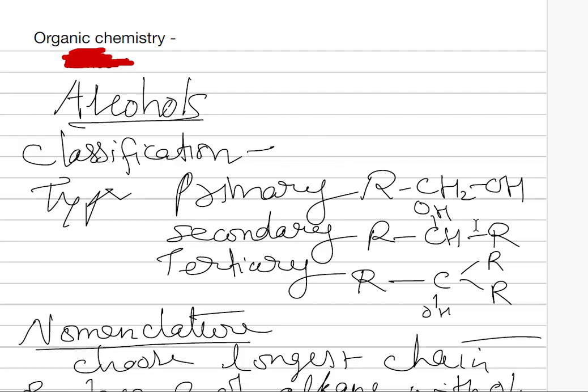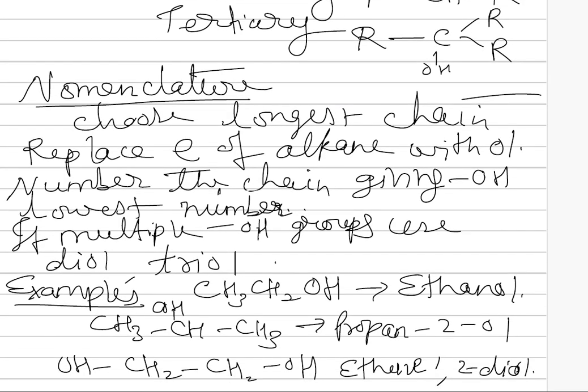Secondary alcohols are those in which the carbon having the OH group is attached to two other alkyl groups. And a tertiary alcohol is a compound in which the carbon having the OH group is attached to three other alkyl groups. Now, what about the nomenclature of alcohols?